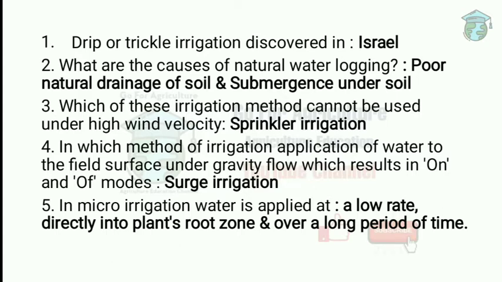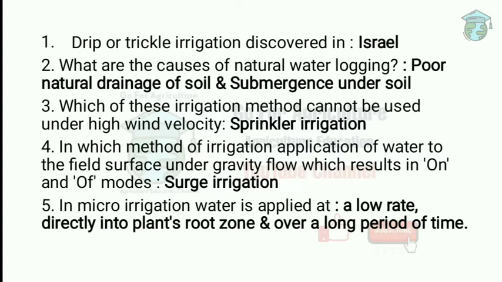Next one, in which method of irrigation is water applied to the field surface under gravity flow, which results in on or off mode? It is called surge irrigation. Surge irrigation is intermittent application of water. So it results in on or off modes under gravity flow, and that is why it is called surge irrigation.